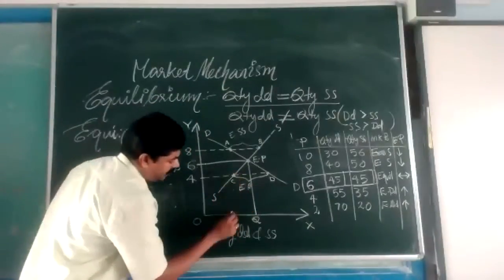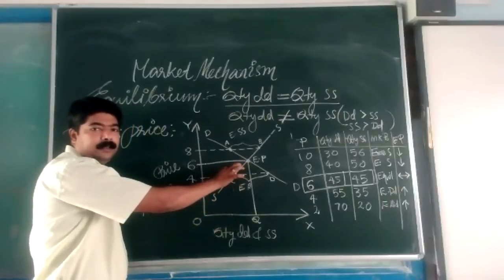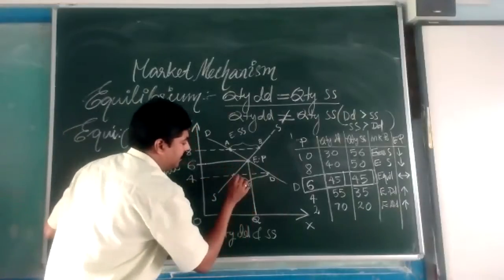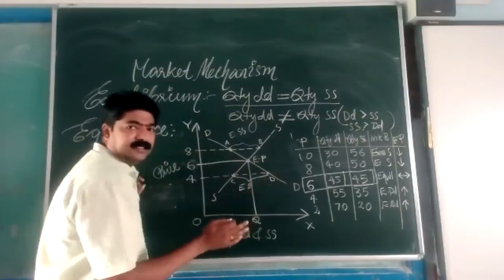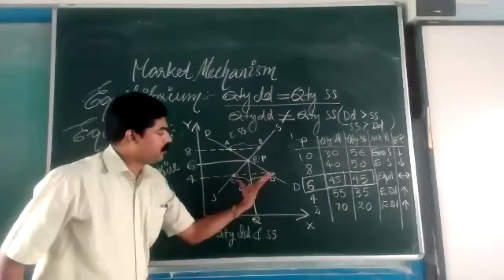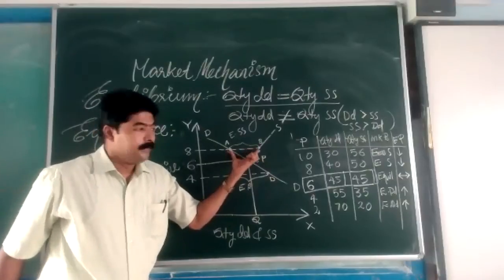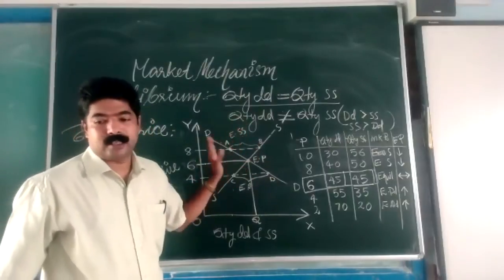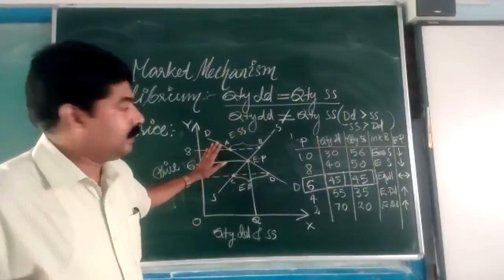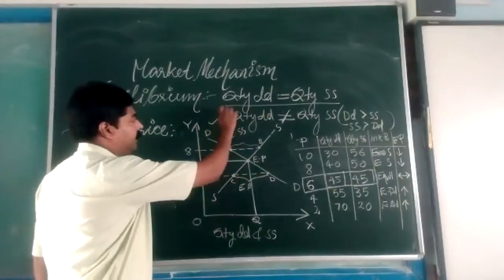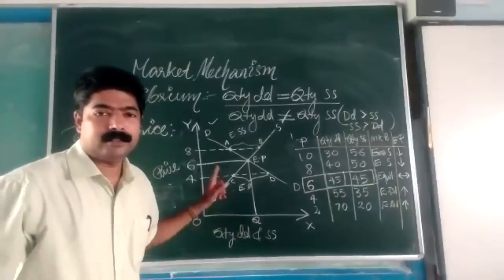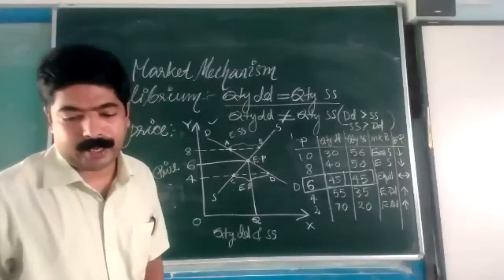Supply is up to here only, but demand is up to this. CD is excess demand. Similarly, AB portion is excess supply. So this is the diagrammatic representation of the equilibrium price. All of you clear?